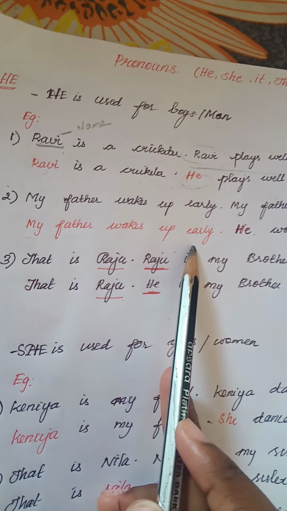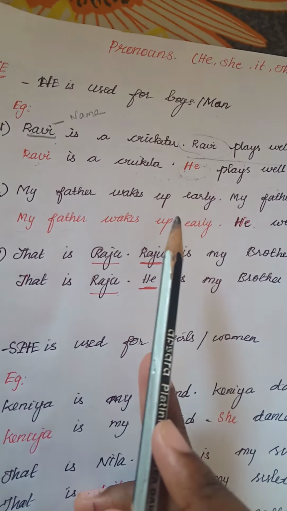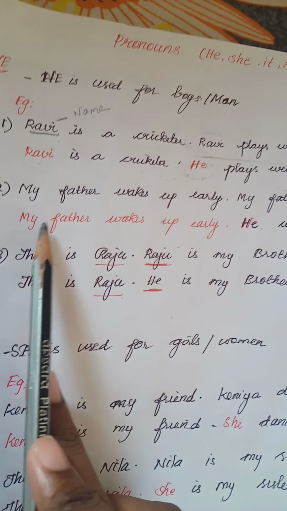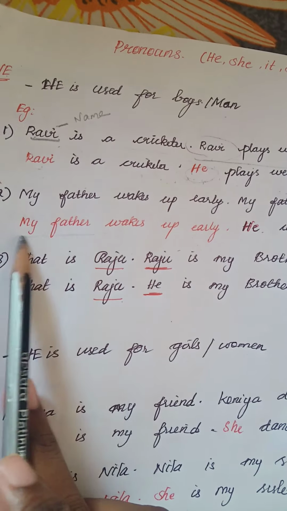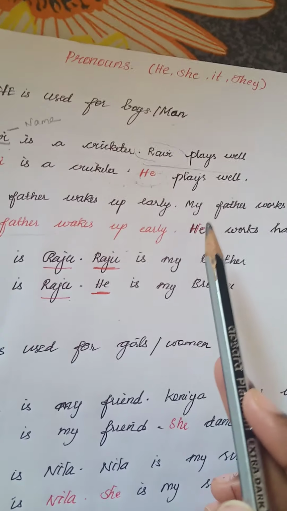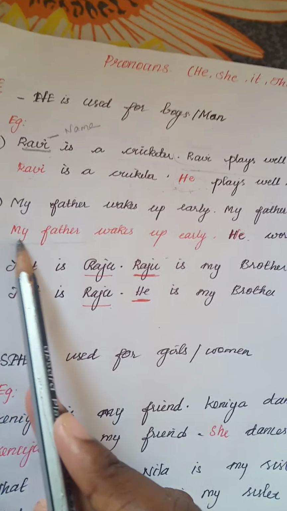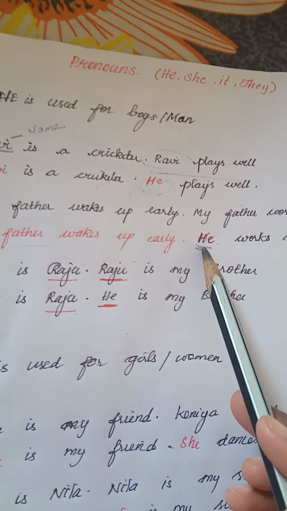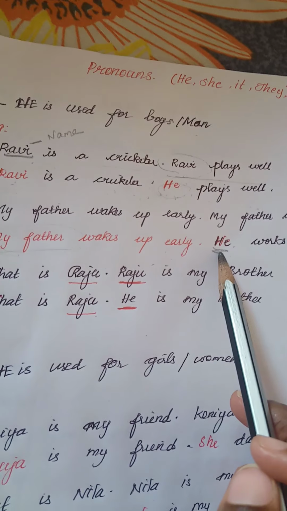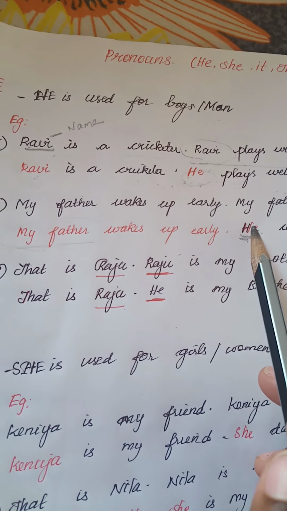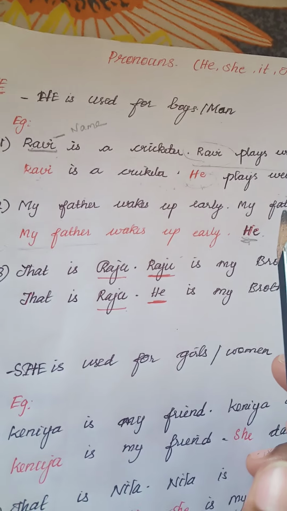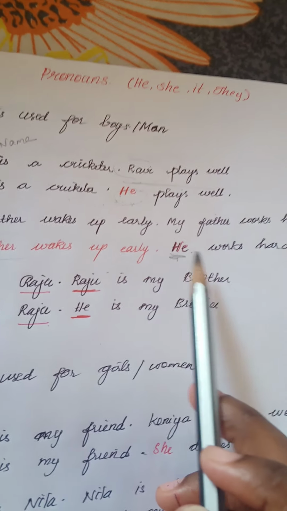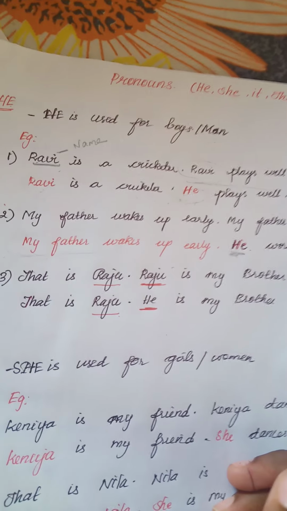This is the first sentence. In the first sentence I said we should not use a pronoun. So we are using the subject, my father. My father is a noun. In the second sentence we are replacing the noun father with the pronoun he. Why are we using he in this sentence? Because he is used for boys and men. Father is a man. So we are using the pronoun he. He works hard. Got it?